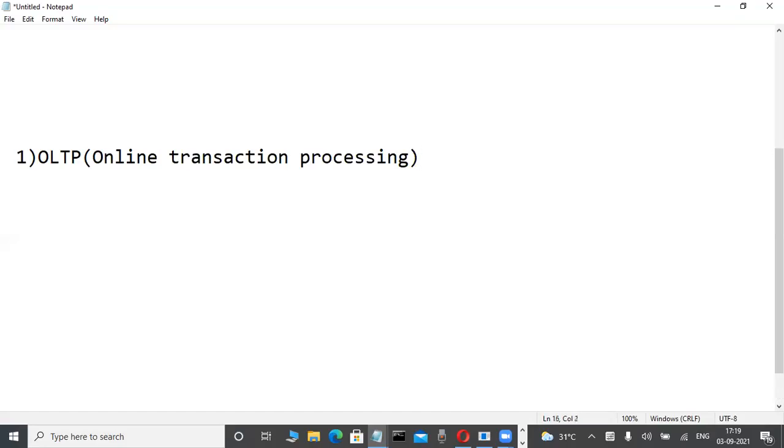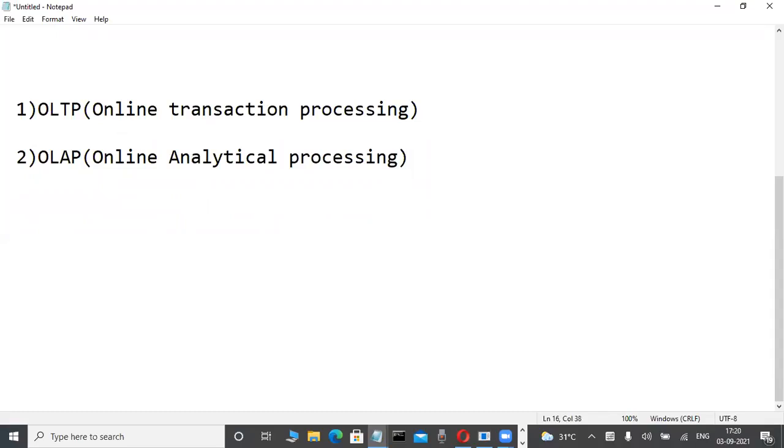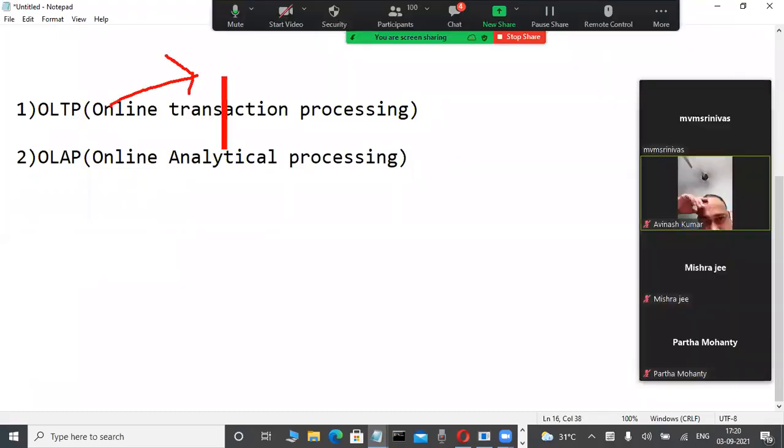Another type of database maintained by every organization nowadays, maybe many fellows have an idea, is OLAP. What is this? In which area are you working? I will tell you. In which area is this Oracle used? I will tell you. What does OLAP mean? Online analytical processing. This is another type of database. This is one type of database. Which type of database are you working on? I will tell you which type of databases other people in a company are working on.